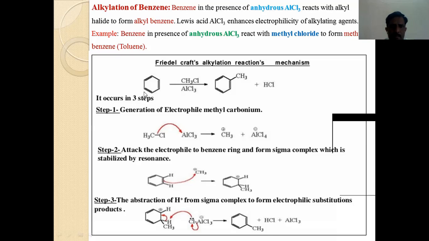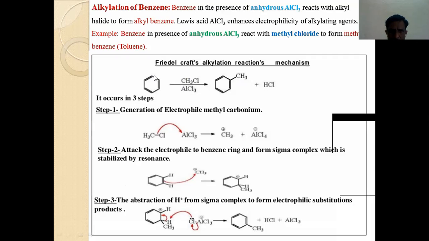Just see here, friends, when benzene reacts with methyl chloride, AlCl3 is a good catalyst to enhance the electrophilicity of the alkylating agent. On this benzene molecule, one CH3 gets attached, the Cl is eliminated, and one H from benzene gets eliminated.